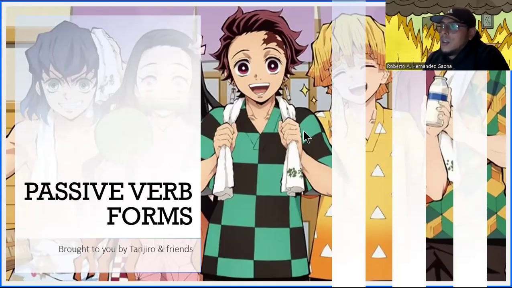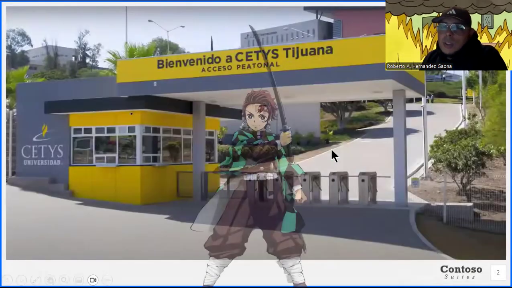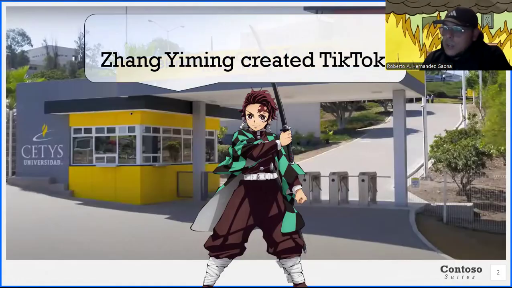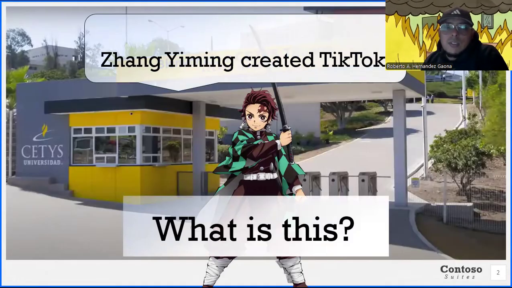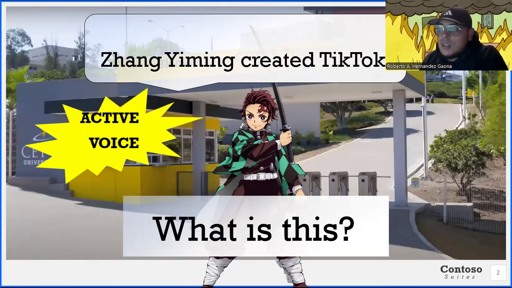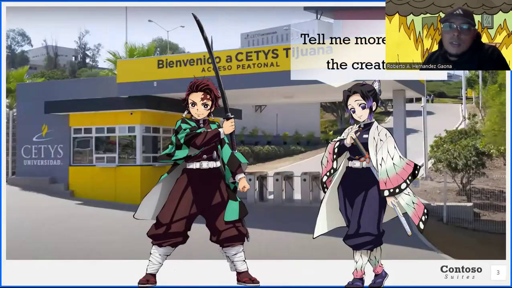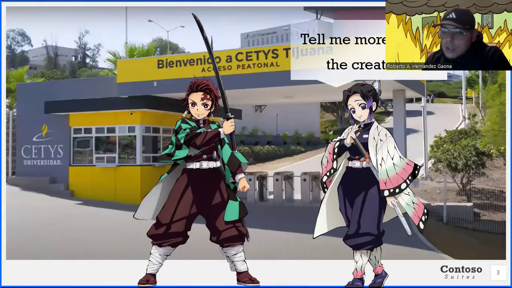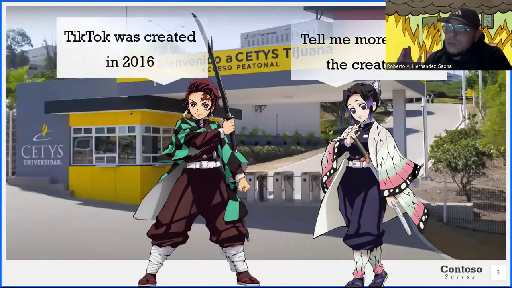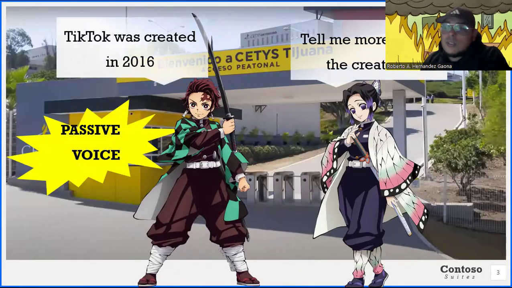Let's begin. So to begin with, we want to establish an example. Right here we have a sentence, "Shang Yimin created TikTok," which is what we call an active sentence. Imagine that we have a friend that asks us something like this: "Tell me more about the creation." They want us to focus on the creation, in this case TikTok, and not so much on the creator. So we would say something like this: "TikTok was created in 2016." This is how we see passive voice.